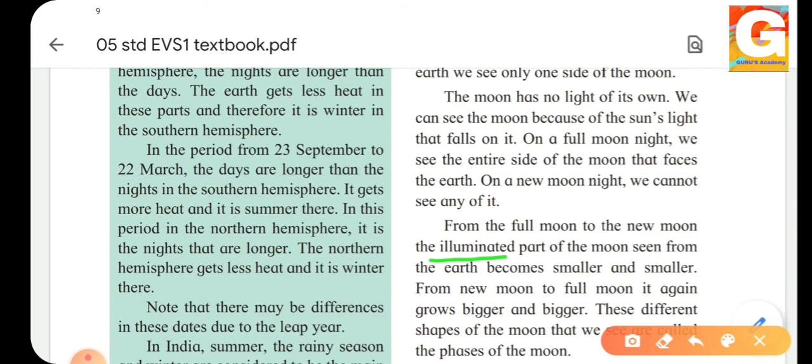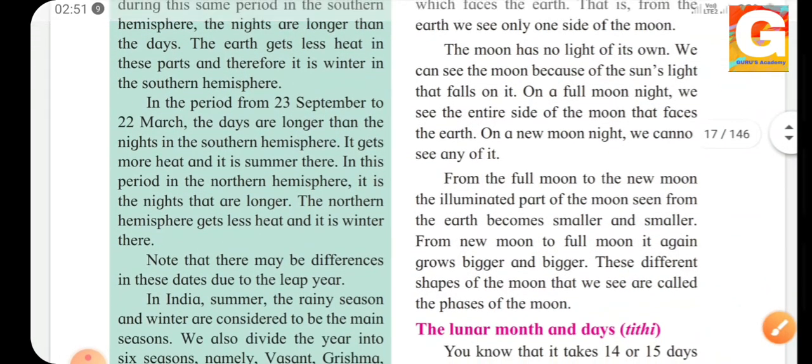And from new moon to the full moon, म्हणजेच अमावस्यापासून पौर्णिमेपर्यंत काय होतं? पूर्ण चंद्र मोठा मोठा दिसू लागतो. It again grows bigger and bigger. So these different shapes of the moon that we see are called phases of moon.